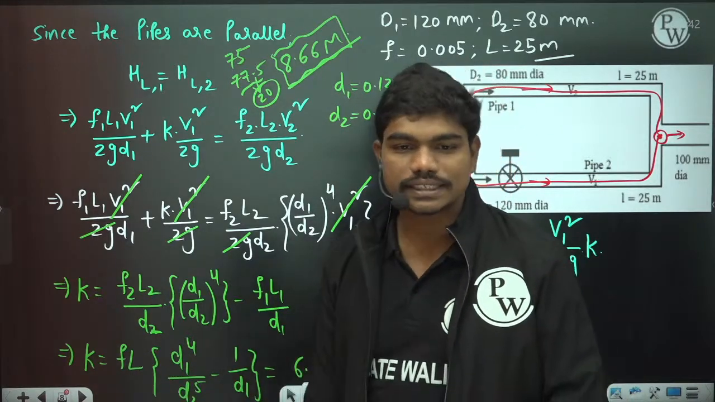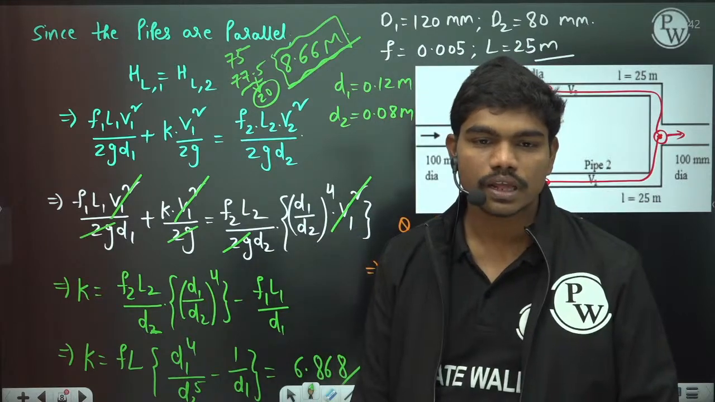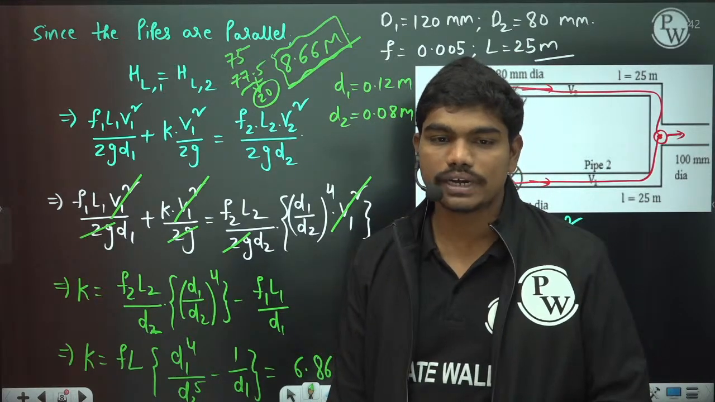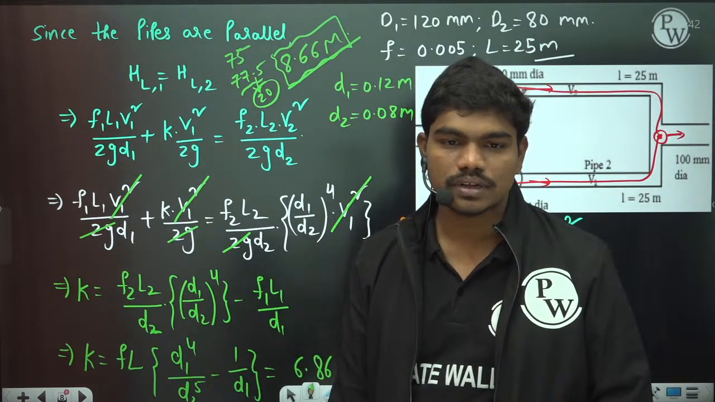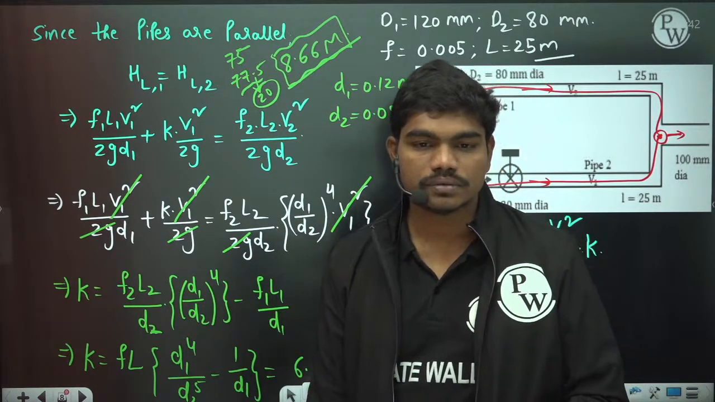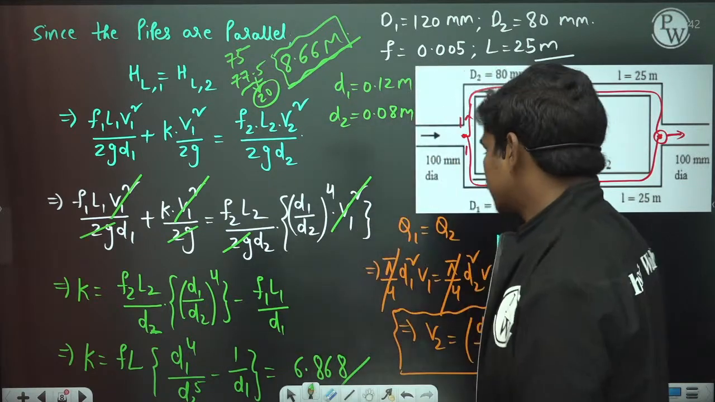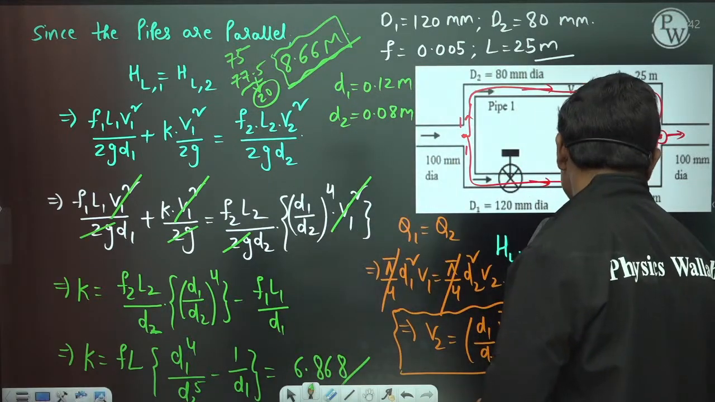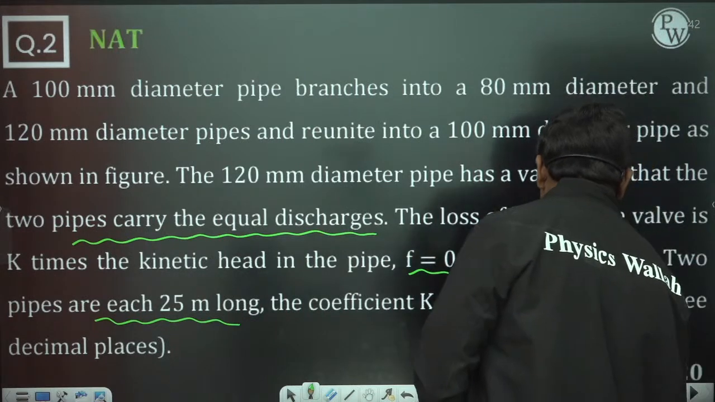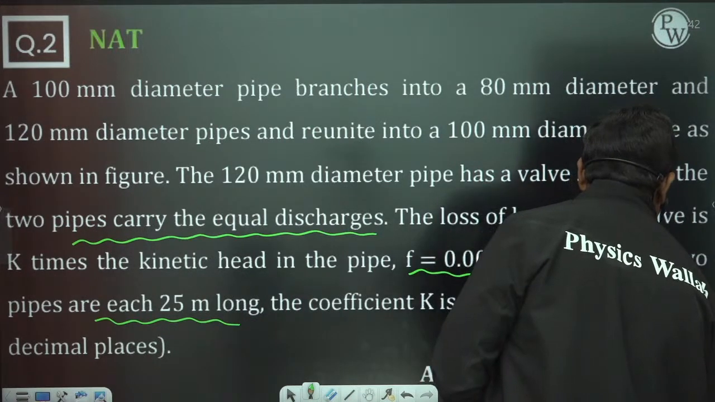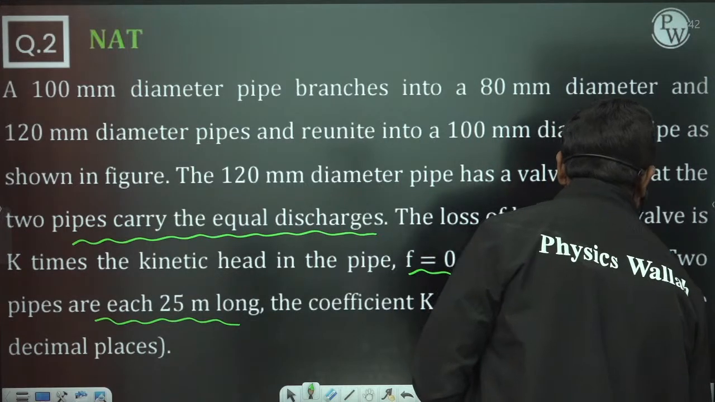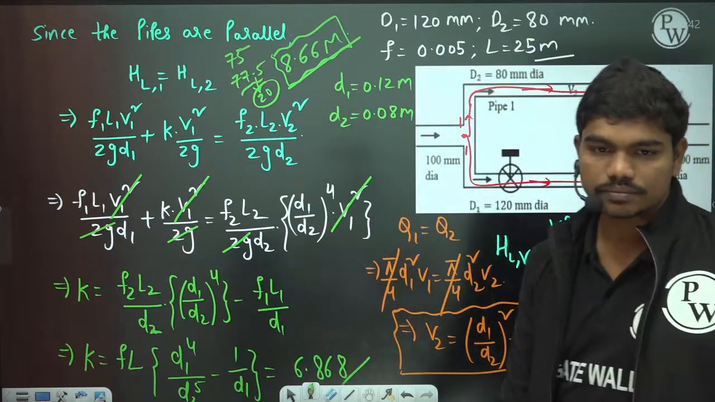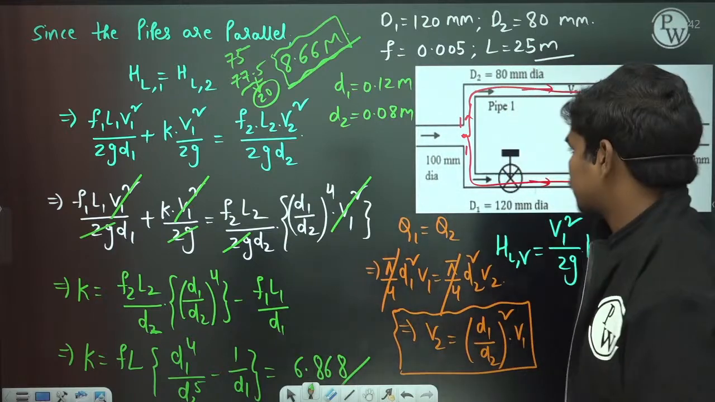Did you all get 6.868? Tell me, how many of you got 6.868? Bhavya, Tripathi, Ramanujan, Purnab, all of you? Correct. So 6.868 is the correct answer here. Okay, so let's go for the next question.